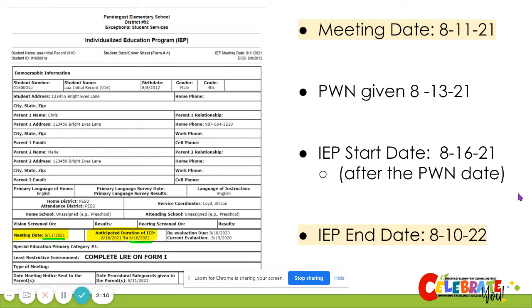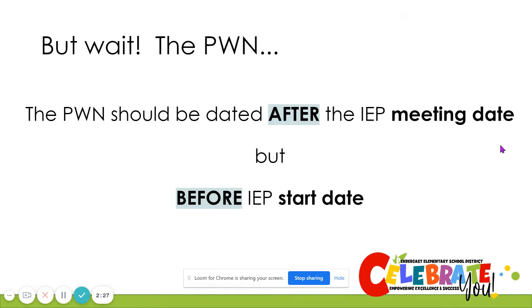This means that the parent was given a chance to review the IEP and disagree with any services. The IEP end date is 364 days after the meeting date. In this case, it's August 10th, 2022, because our meeting date was August 11th, 2021. Don't forget, the PWN should be dated after the IEP meeting date, but before the IEP start date.